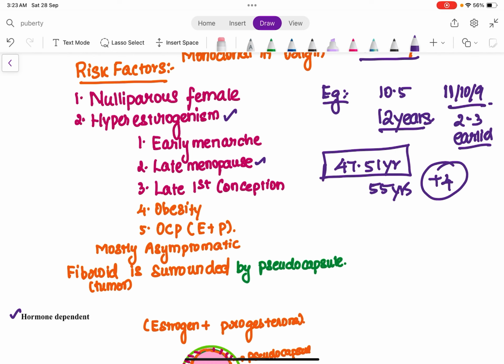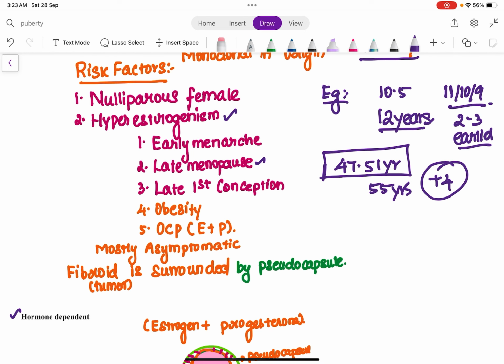Every normal female is going to attain menopause between 47 to 51 years, but if this female attains menopause by 55 years, then for an extra 4 years she is exposed to estrogen, because always remember, whenever a female is menstruating, estrogen is present in her. Since she is exposed to estrogen for a longer period of time than every other normal female, hyperestrogenism is present in her. Is that clear?